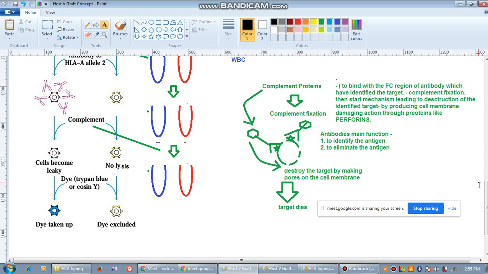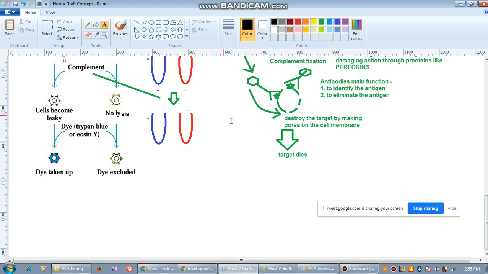Now next, everything is taking place inside the test tube only. In the next step, we will add one particular dye. See the name of the dye: trypan blue or eosin Y. These are the dyes that we should put into both the test tubes. Now here there is a very interesting feature. Now consider this is your trypan blue.